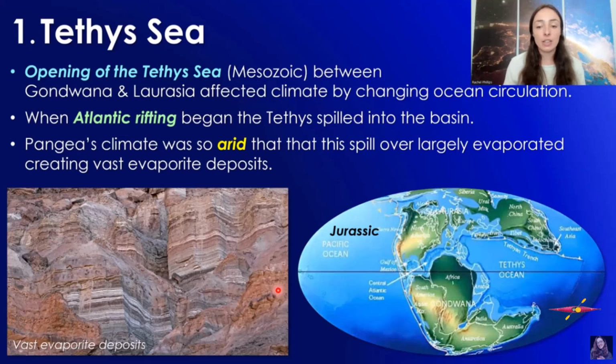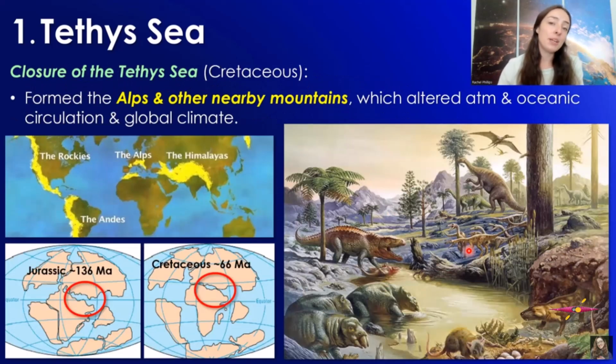And there's a really arid climate, especially of central Pangaea, which was the part breaking apart, that led to the evaporation of anything that spilled over into the early Atlantic basin. But eventually it did lead to the more stabilized sea and, obviously, eventually, over a lot of time, the Atlantic Ocean. However, the opening of the Tethys Sea wasn't the end of the story.